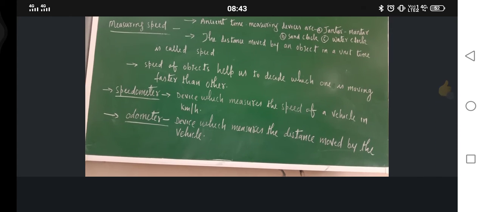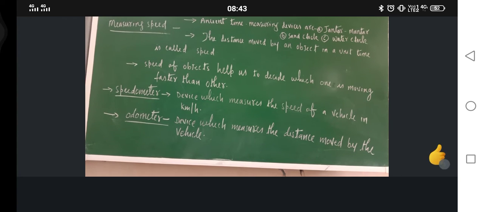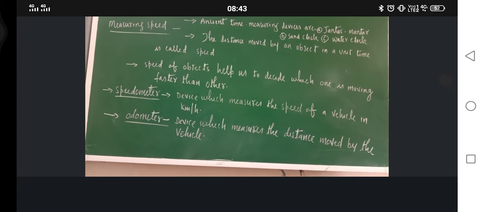Now why I discussed time measuring devices, because whenever we are talking of measuring speed, then we have to measure the time also. That is why these are the time measuring devices. As far as the modern time measuring devices are there, nowadays digital clocks are there, and very accurate time measuring devices are available nowadays.